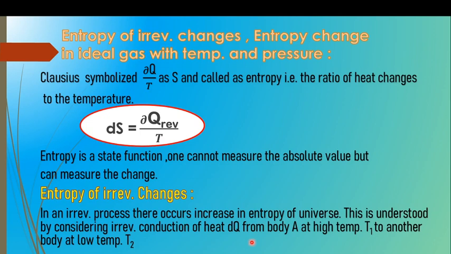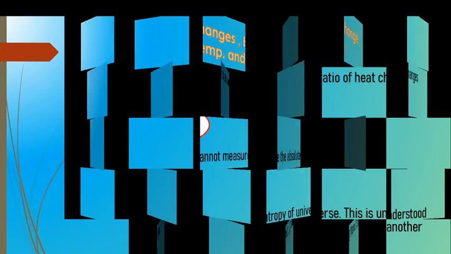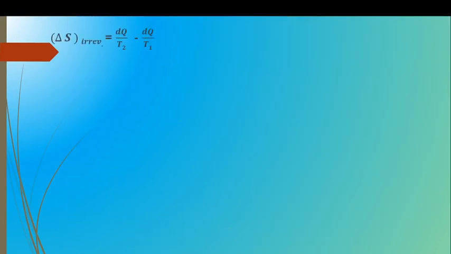That is, the conduction of heat dq from a body at high temperature T1 to another body at low temperature T2 is considered. So this is an irreversible process. What happens? Delta S irreversible is equal to dq upon T2 minus dq upon T1.